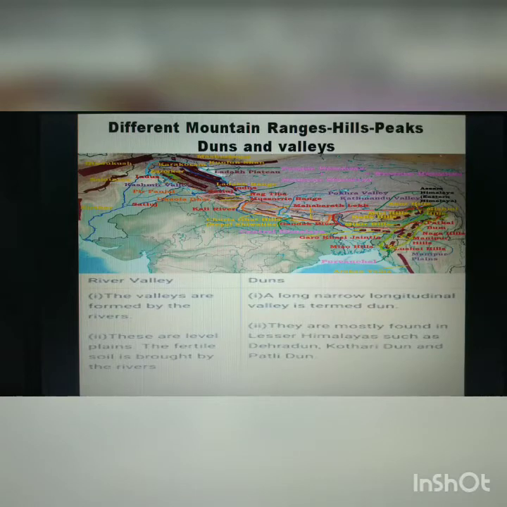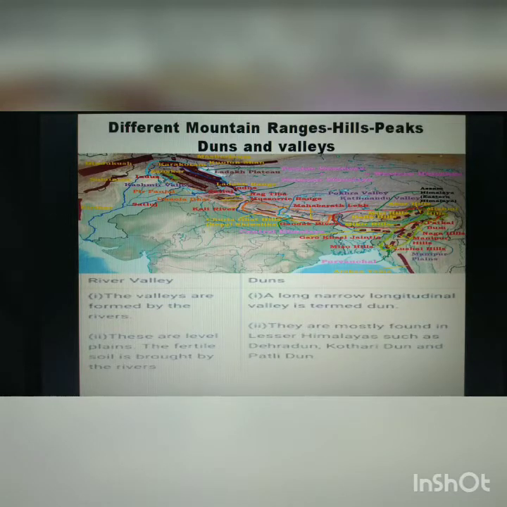Now, in the second range of mountains, that is Himachal, this range consists of the famous valleys of Kashmir, Kangra and Kullu Valley in Himachal Pradesh. This region is also known for its hill stations. And the outer range of the Himalaya, that is Shivalik, consists of the longitudinal valleys lying between the Lesser Himalayas and the Shivaliks, known as dunes.